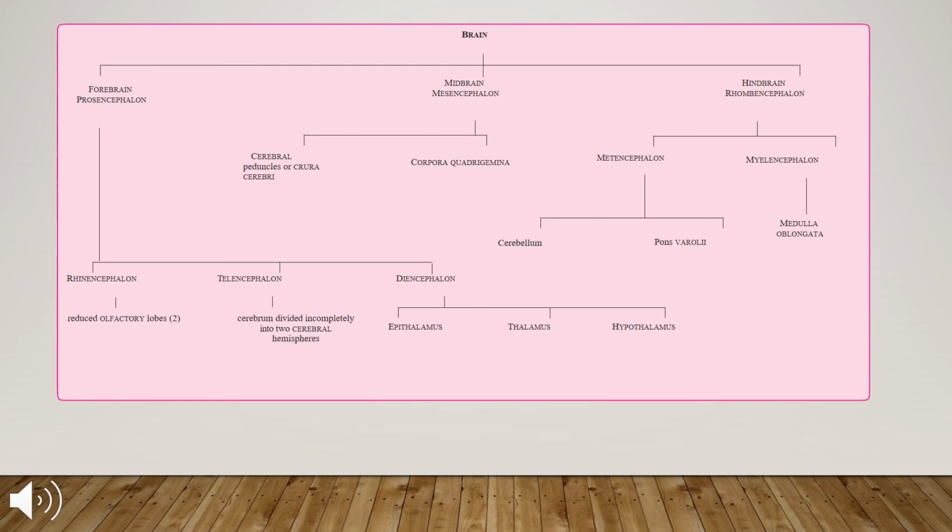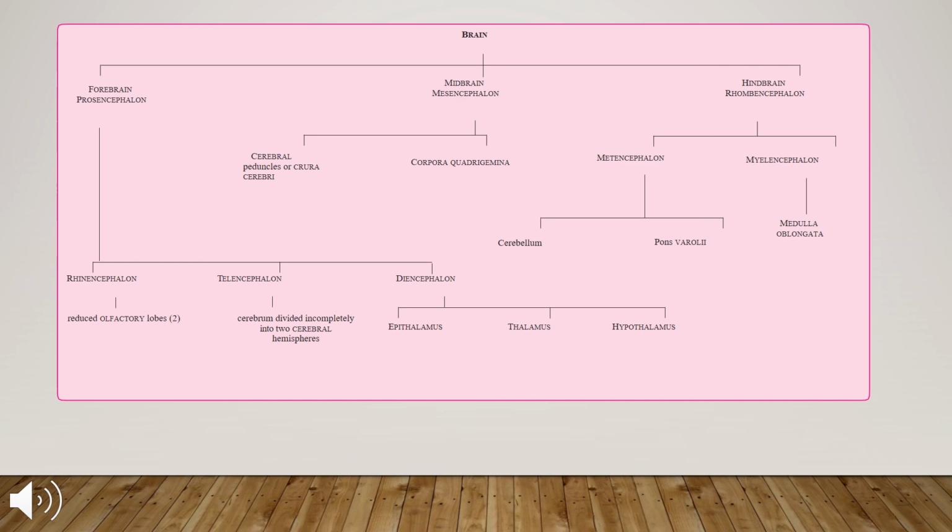The human brain. So here is how the human brain is divided and what its different types are. The brain is divided into three main parts: forebrain, midbrain and hindbrain. Forebrain is called prosencephalon, midbrain is called mesencephalon, hindbrain is called rhombencephalon. So these are the other names of the forebrain, midbrain and hindbrain. Today we have studied about the forebrain.